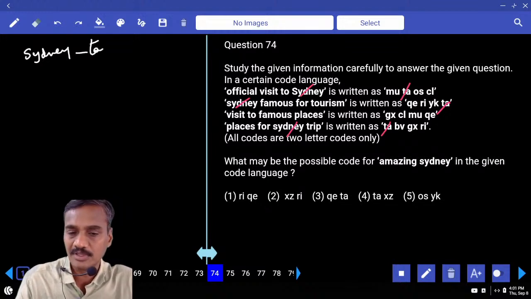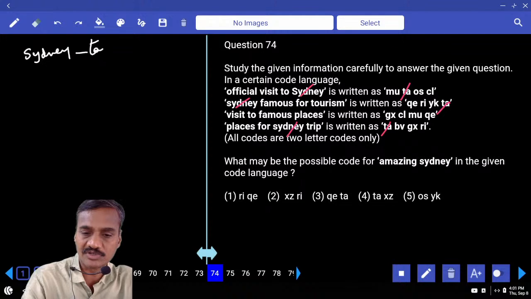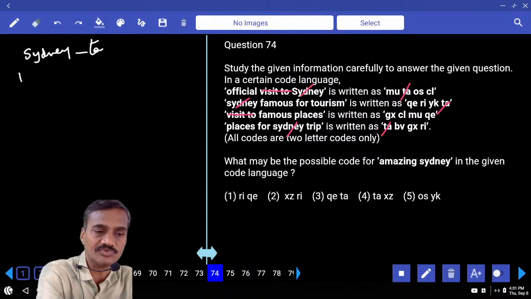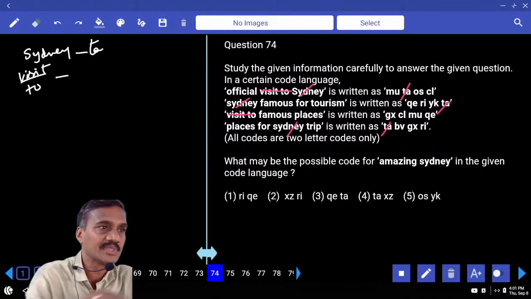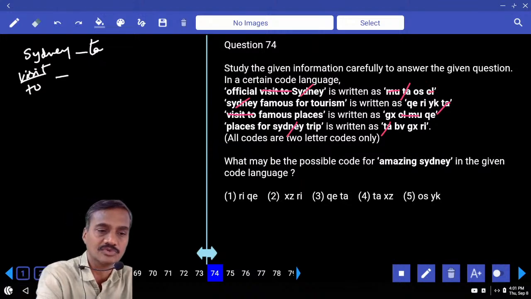Then if you compare 1 and 3, official, visit, 2. Now if you check 1 and 3 here, visit and 2 are the two words that are common. Visit and 2 were not repeated in any of the remaining statements. Hence, for visit and 2, what is the code we have? The code is MU and CL in any order.